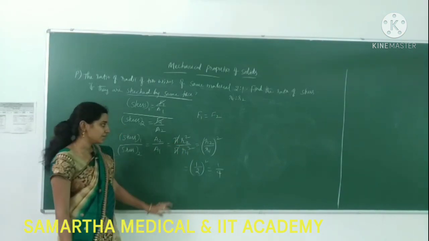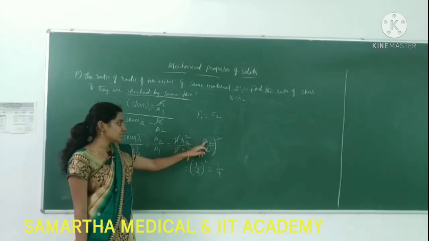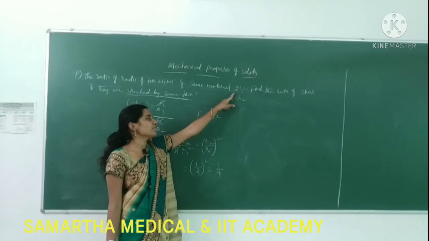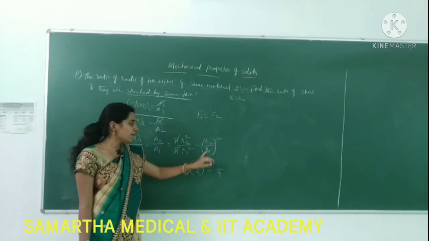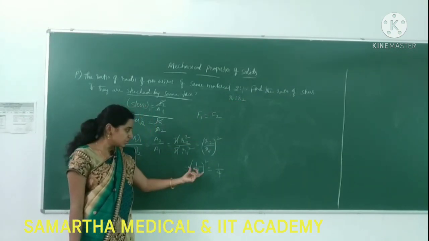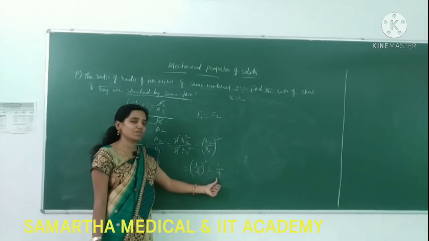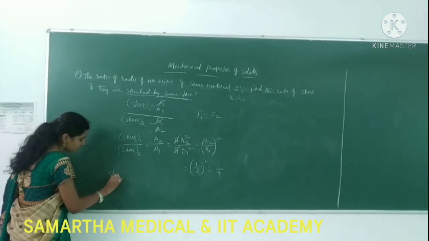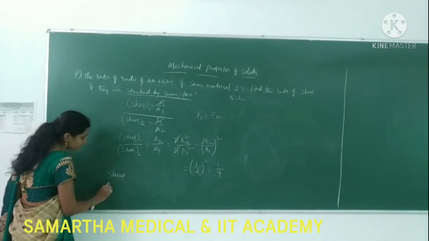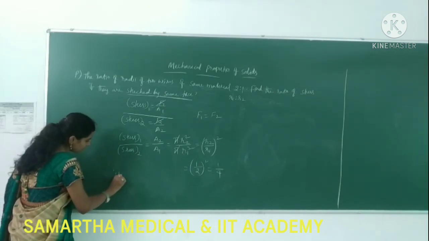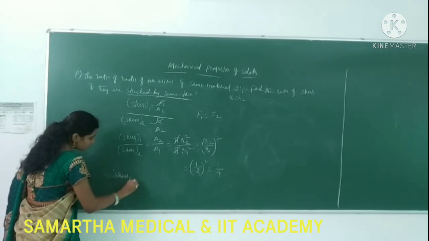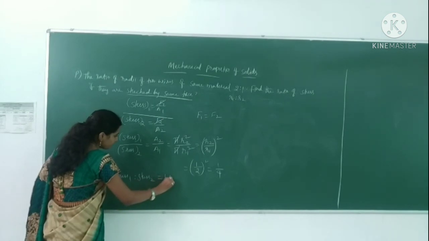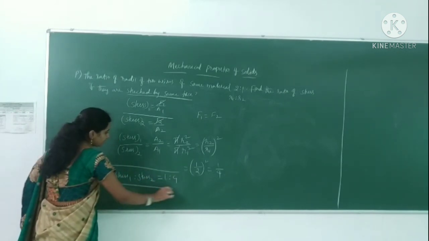Pi gets cancelled here, so r2 by r1 whole square. R1 to R2 is given as 2:1, so R2 by R1 will be 1 by 2. So 1 by 2 whole square is nothing but 1 by 4. This is the ratio of stress of the two wires. Stress 1 is to stress 2 is equal to 1:4. Easy problem.